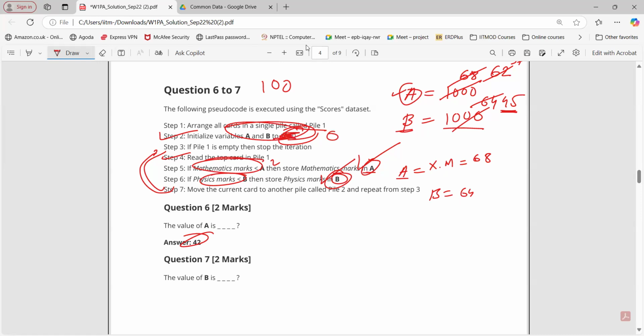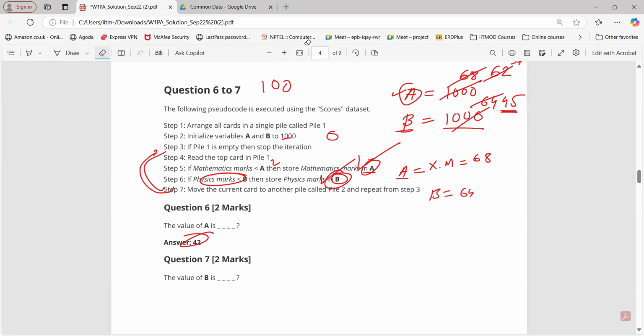Okay. So if I simply change this, initialize A and B to 0, and instead of less than use greater than, in that scenario, what will A and B represent? Highest marks in mathematics and physics. Okay.